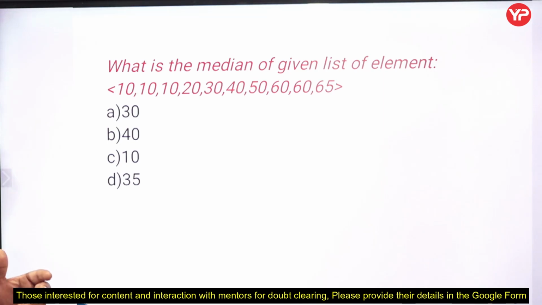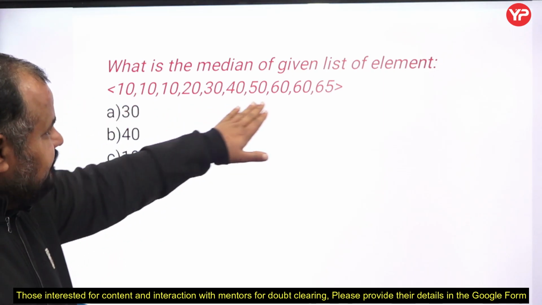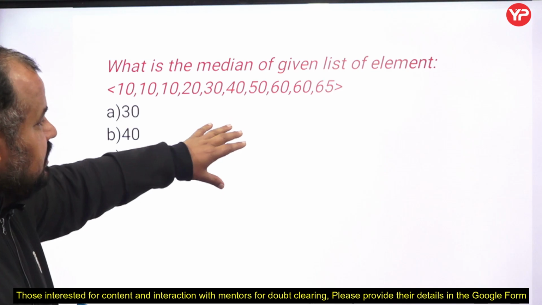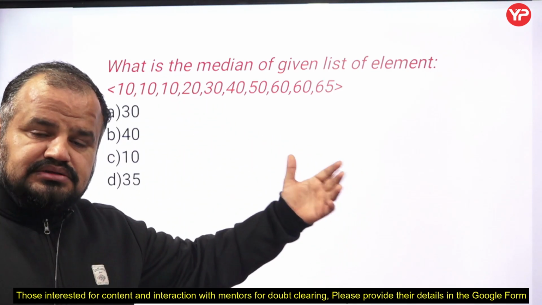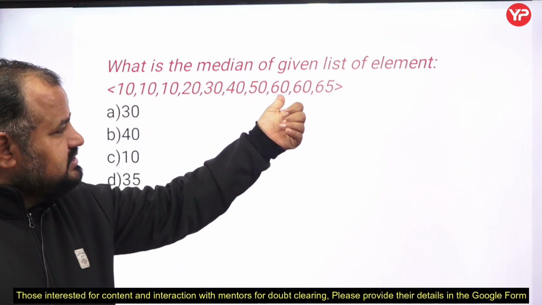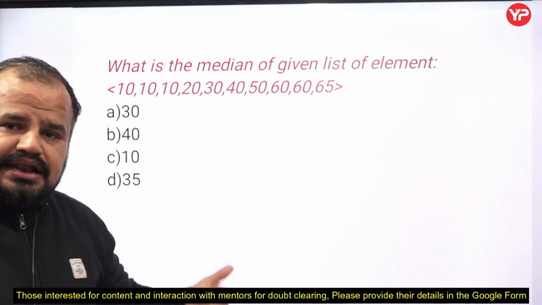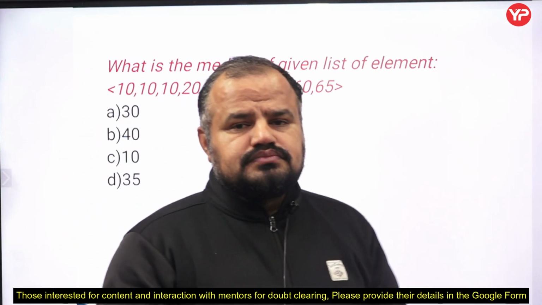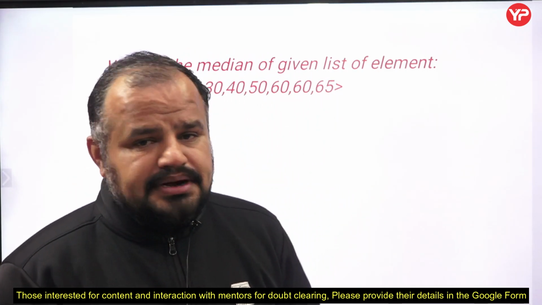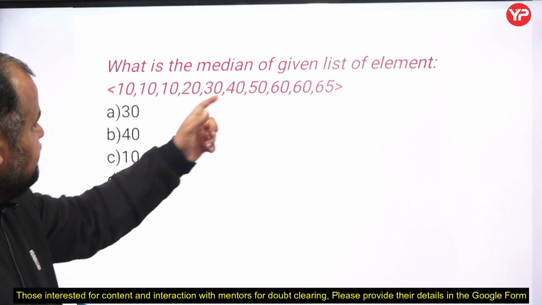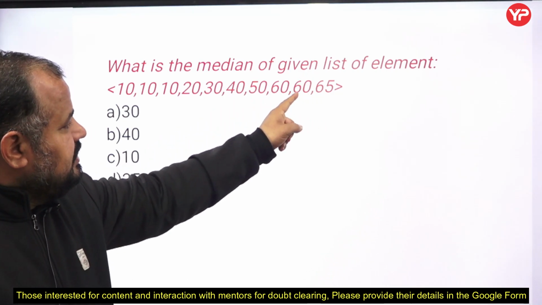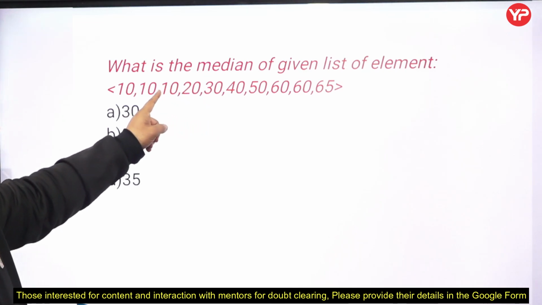What is the median of a given list of elements? Even though here the list of elements is sorted, in the exam you may not find the sorted nature. So to find the median, what you have to do is just sort them and take the middle element. Now my dear students, as you know, if the number of elements is odd, then the middle element is the median. But in the case where the number of elements is even, that is 10, 20, 30, 40, 50, 60, 65, and so on.